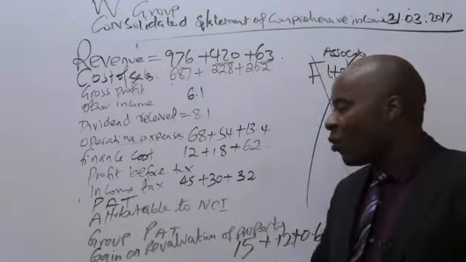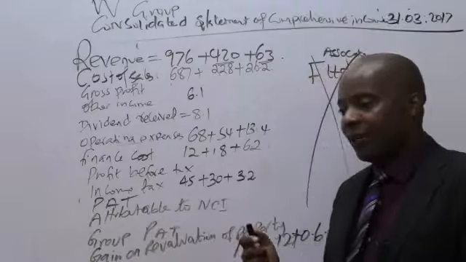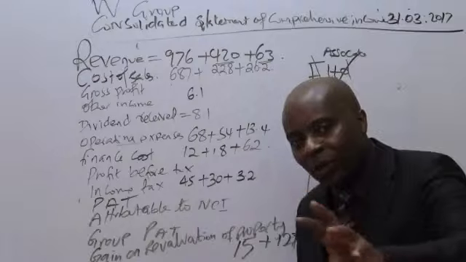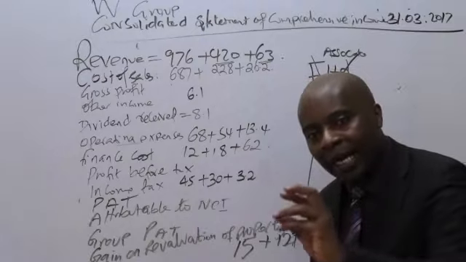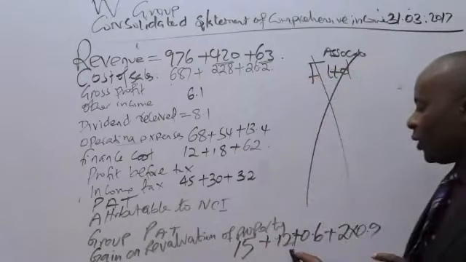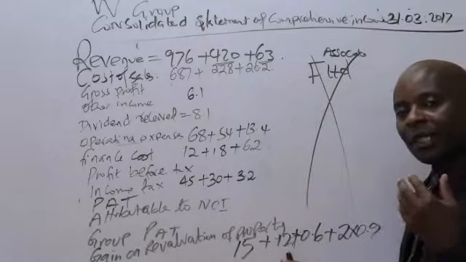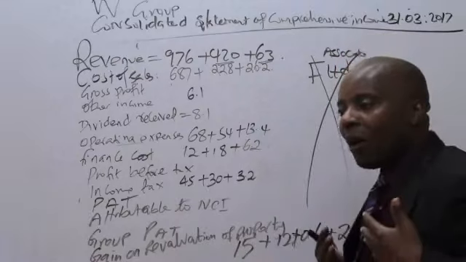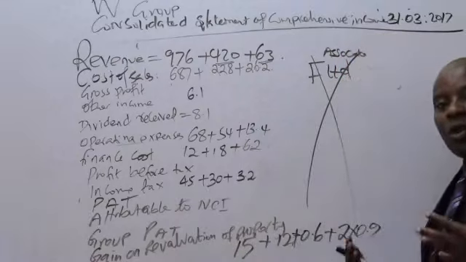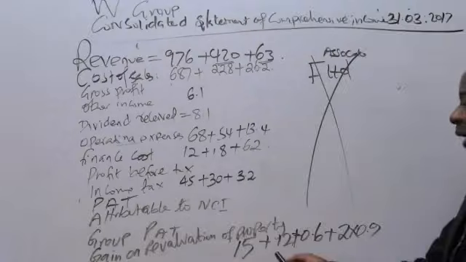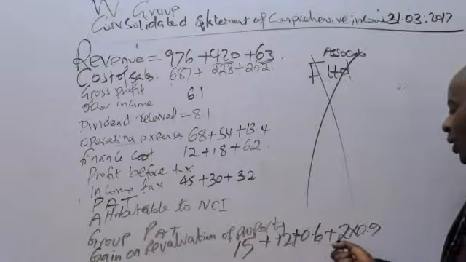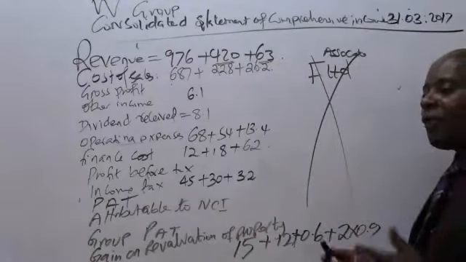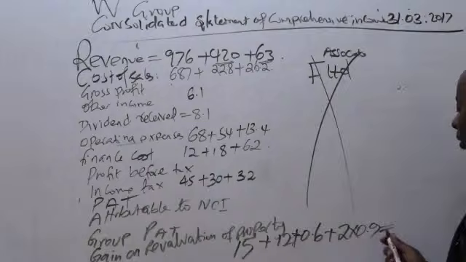What do you do? Like now we have a revaluation gain. Take the parent figure the way it is. That one you don't apportion at all. Plus the first subsidiary's figure, which is 12. But for the subsidiary, we only recognize our percentage of other comprehensive incomes. So plus 12 times 60%, plus 2 times 90%. You can even take your calculator. These are free marks. Kindly give me this figure.